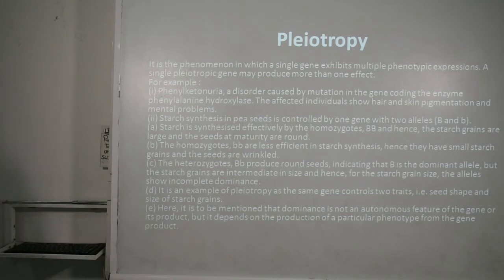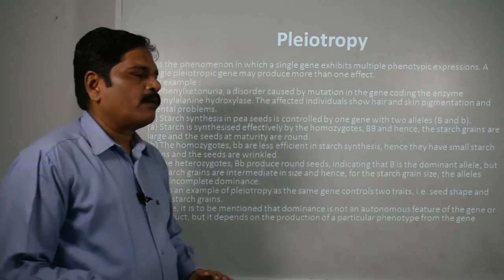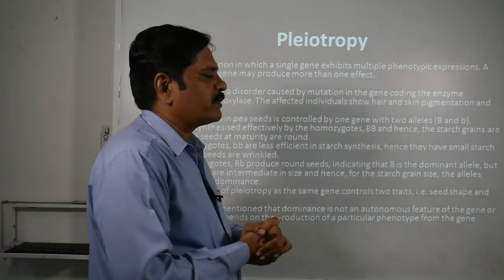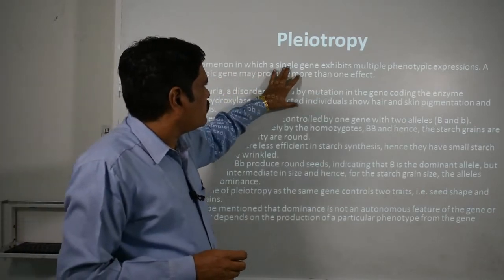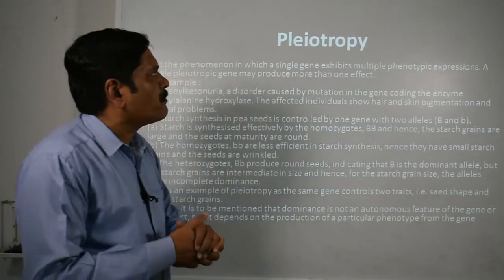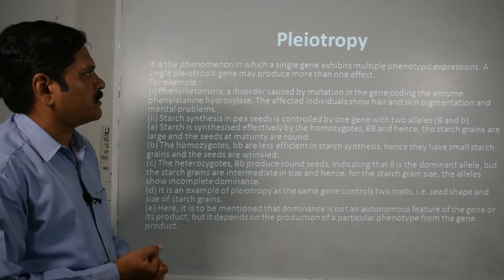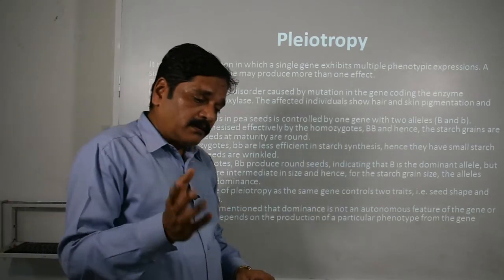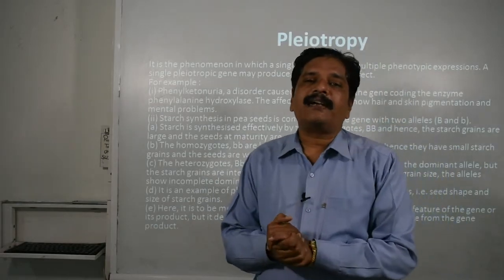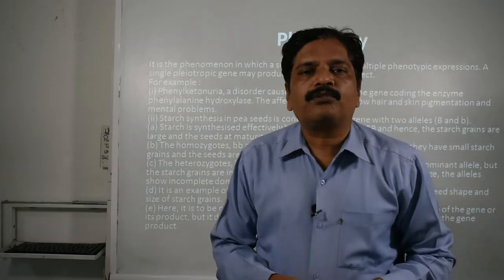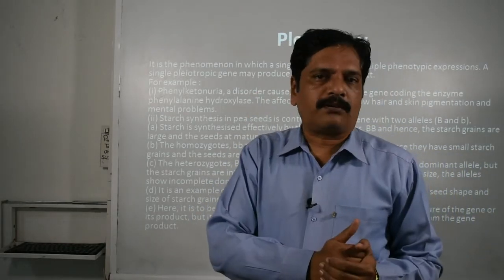Now here we are taking the next example, that is pleiotropy. The word itself gives you the meaning. It is the phenomenon in which a single gene exhibits multiple phenotypic expressions. Clear? Before this, you just learned that one gene is responsible to influence one trait only.